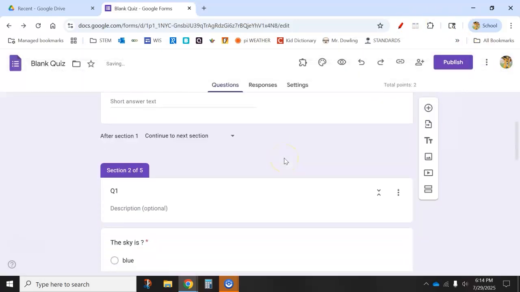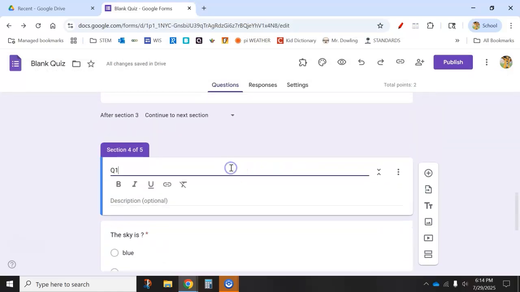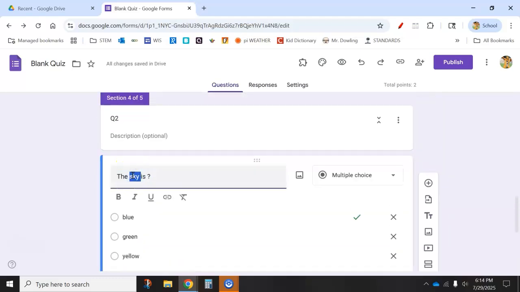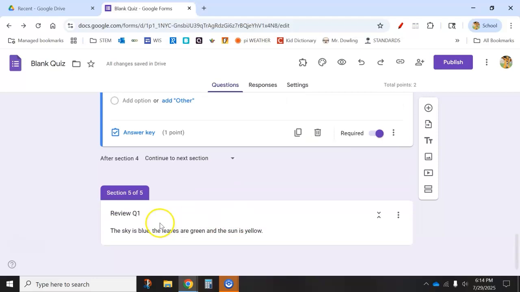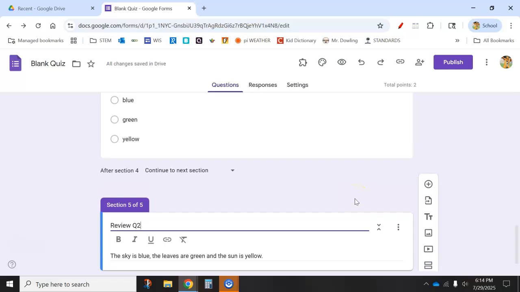We'll need to go back, obviously. This is our question 1. This is our review for question 1. But we want to change this section to question 2. Change our question to the sun is obviously yellow, so we want to work on the answer key as well. Change it to yellow. And we have our review, but we need to change our review to question 2 because it's a different review question, even though it's the same answer. You'll see why in a little while. Each question must have its own review and question section.